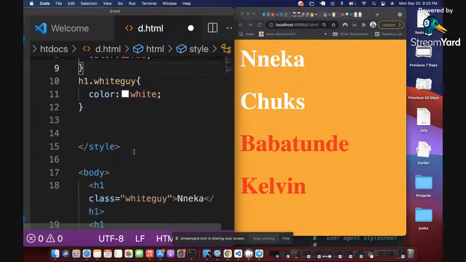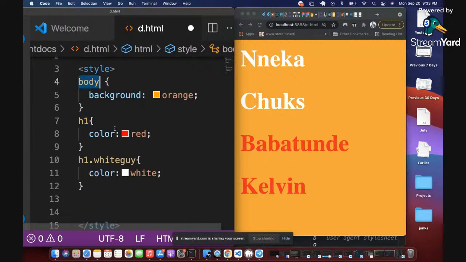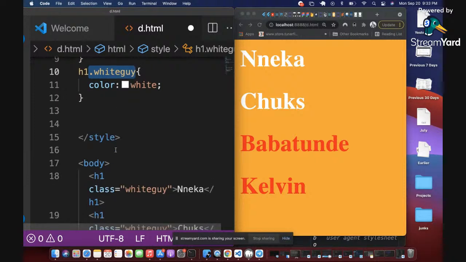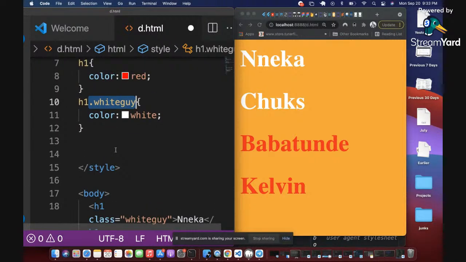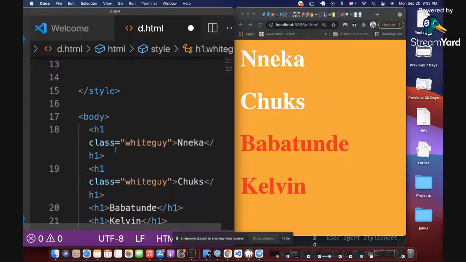So the last thing we want to look at here is another selector. I've explained that there are 3 ways you can identify your selectors. The first selectors we have are the literal HTML tags like H1, like body. Then the other selector is a class. The last selector is called an ID. There are situations when you want to give a style to just one element in your code. So anytime you want only one element to have a particular style, then you will give that element an ID so that you can talk to that element alone, right?